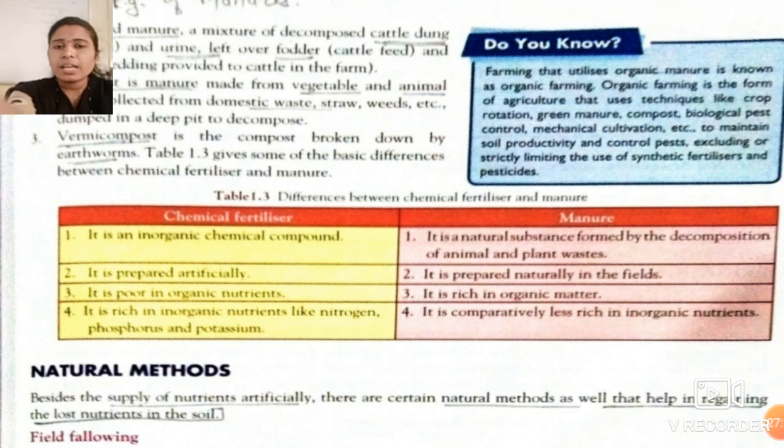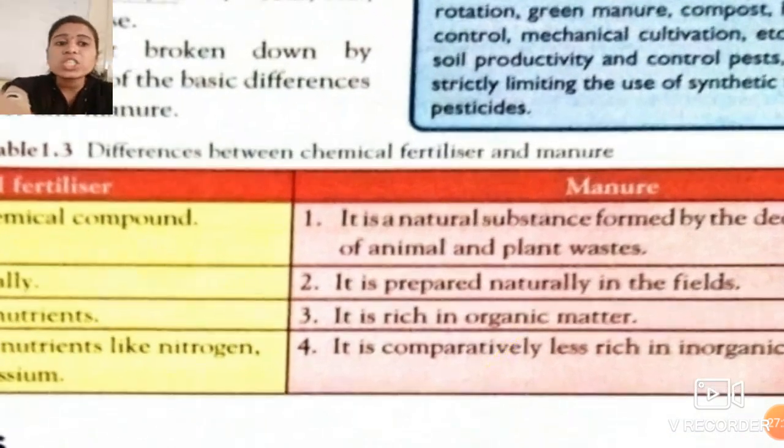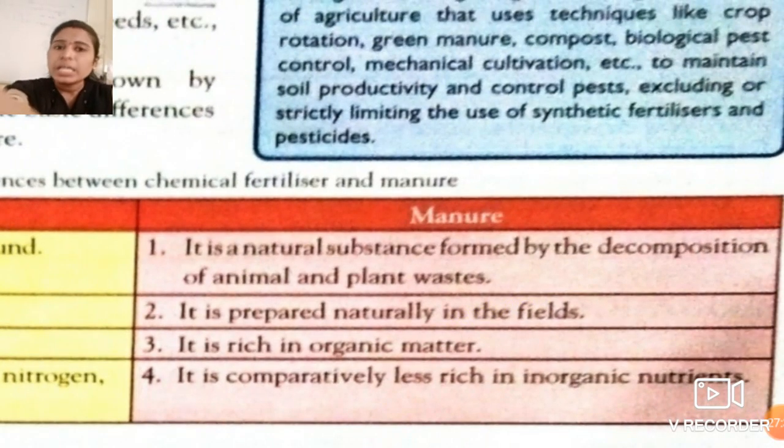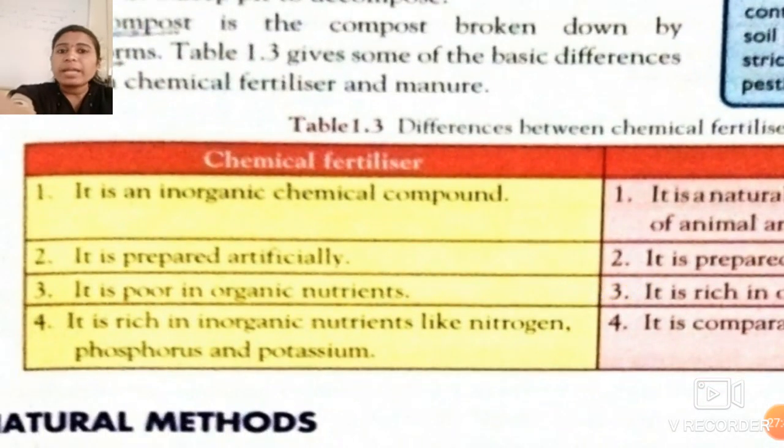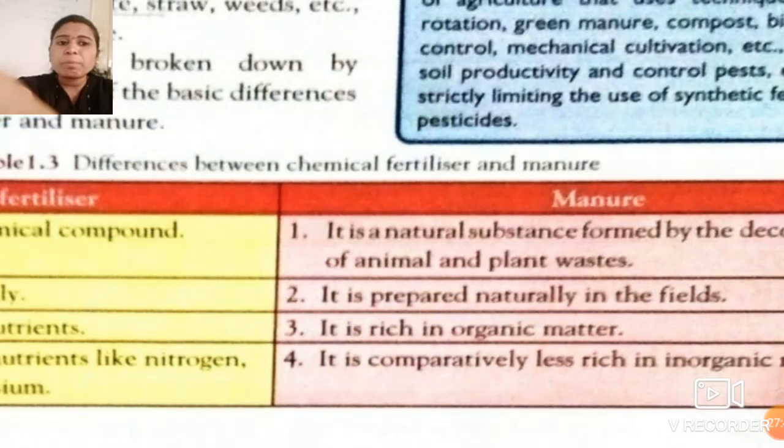Chemical fertilizers, as the name itself indicates, are made from chemicals in industries, so they are inorganic chemical compounds, while manure is a natural substance formed by the decomposition of animal and plant waste. Next, chemical fertilizer is prepared artificially, not by a natural process. It is prepared in factories, while manure is prepared naturally in the field by decomposition of natural substances.